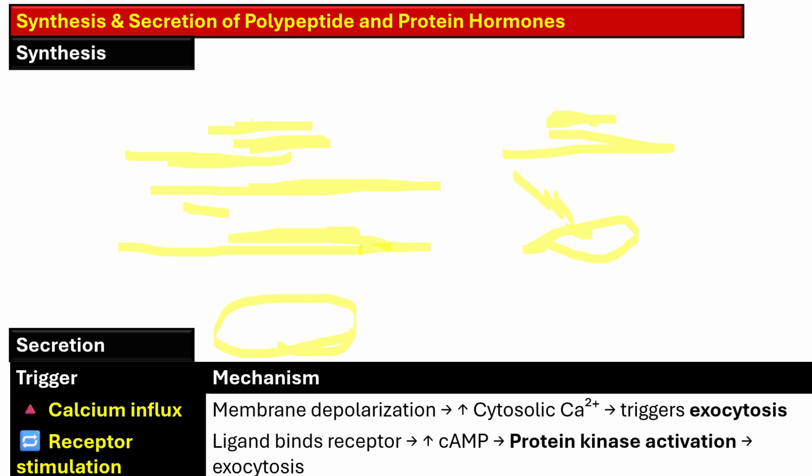The trigger for their release is either calcium influx, where membrane depolarization leads to increased cytosolic calcium that triggers exocytosis, or receptor stimulation, where a ligand binds with the receptor and then cyclic AMP is increased. That results in increased protein kinase activity, and that will result in exocytosis.